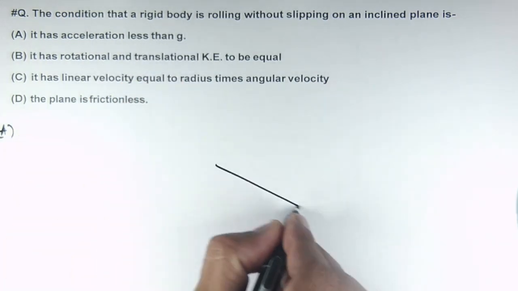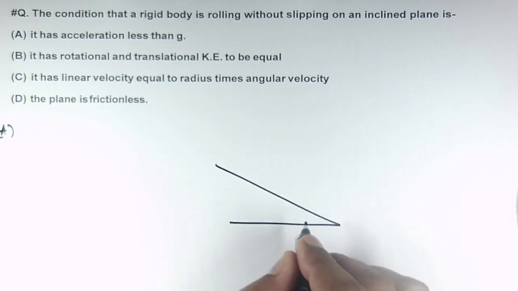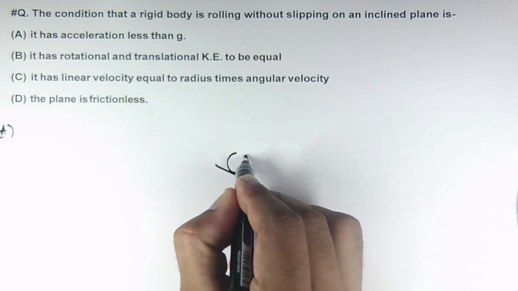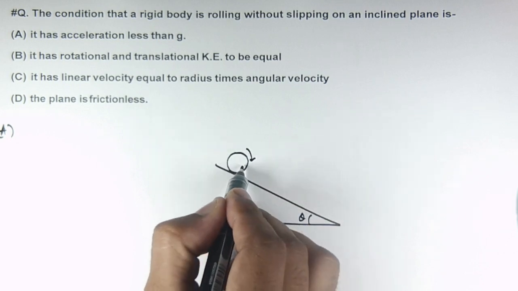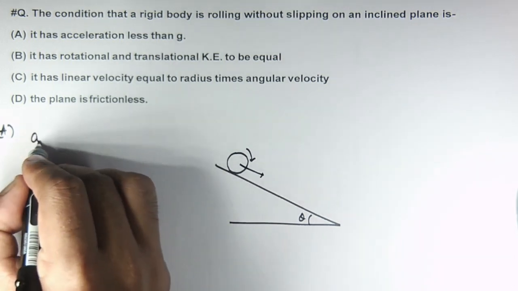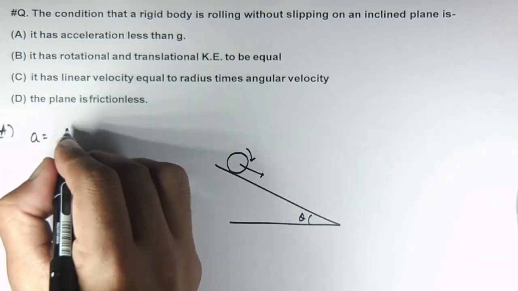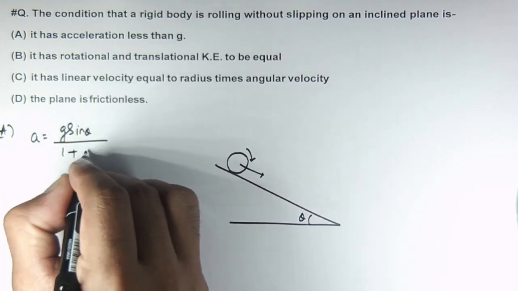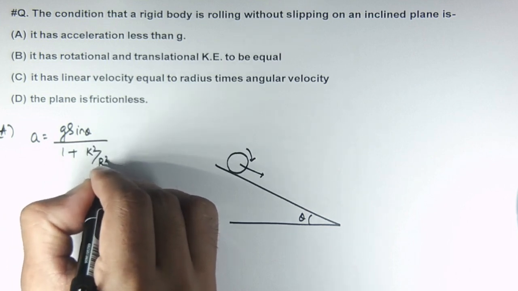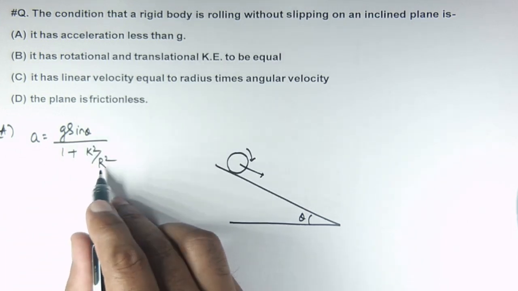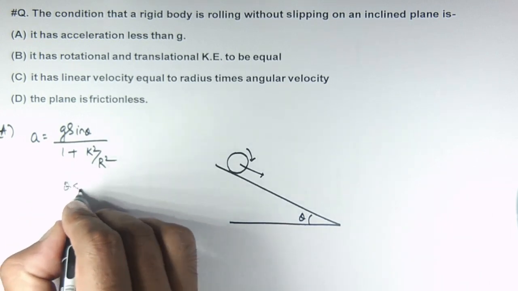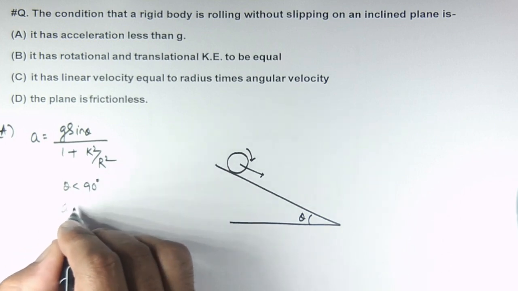Consider an inclined plane at an angle theta with horizontal, and there is a body which is just rolling down this inclined plane. As we know, acceleration down the inclined plane for a rolling body is g sine theta divided by 1 plus k square by r square, where k is the radius of gyration and r is the radius of the rolling body.